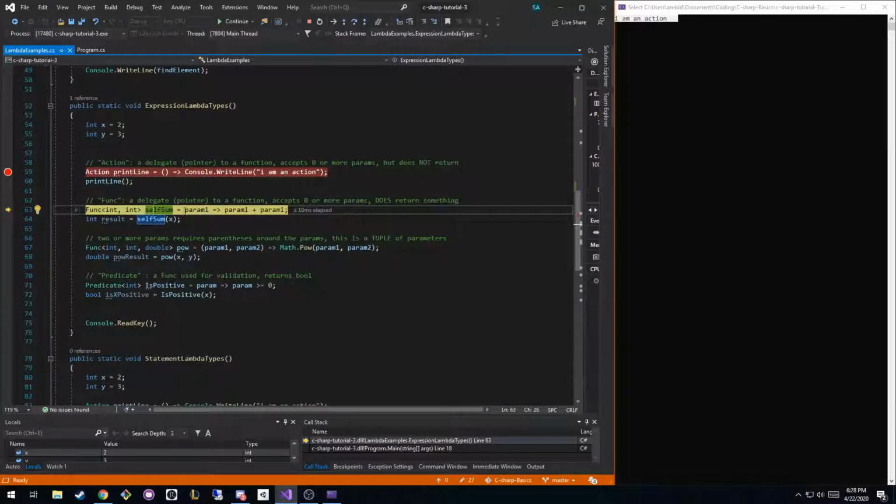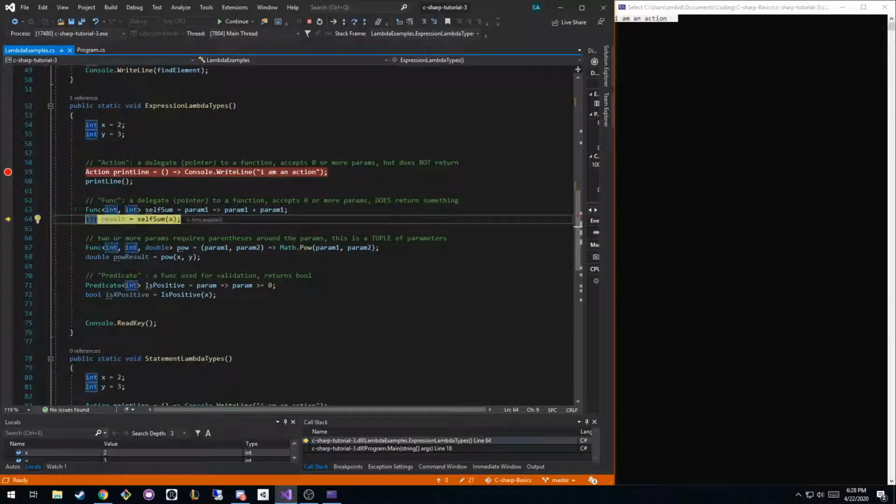What is our function doing? Well, it's taking in a parameter and it's adding it to itself. So our parameter's name is parameter1, and we're saying parameter1 plus parameter1. So we're really just multiplying that variable by 2. I'm just calling it selfSum because I'm summing myself with myself.